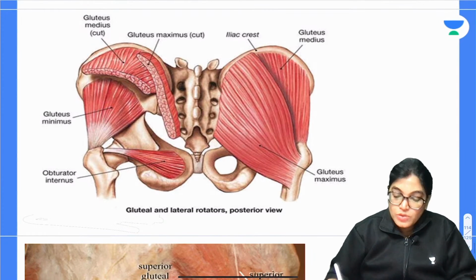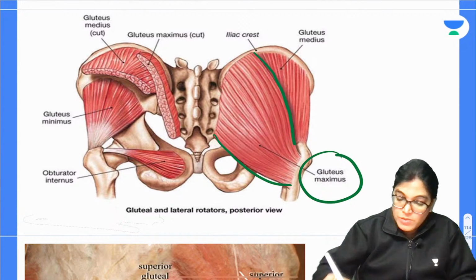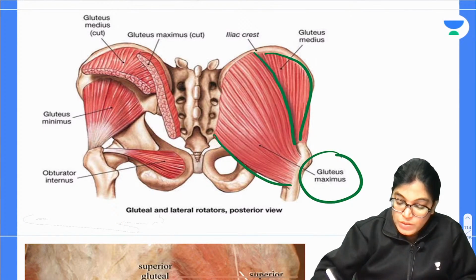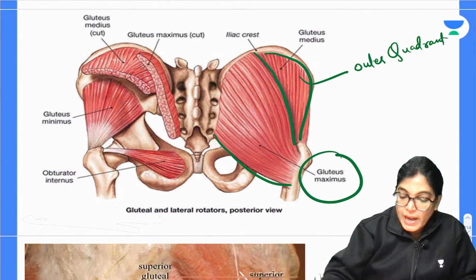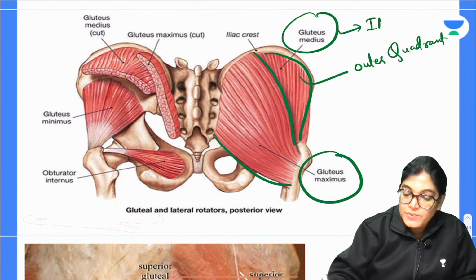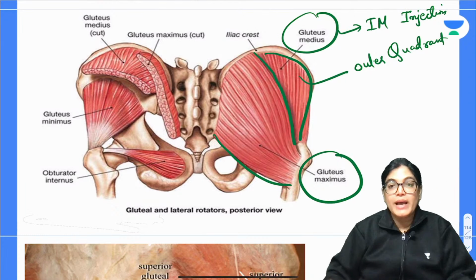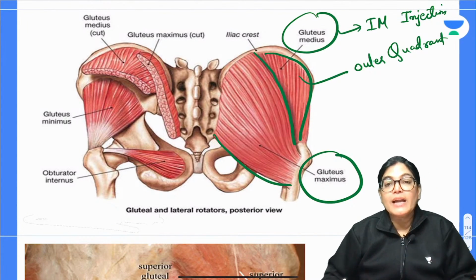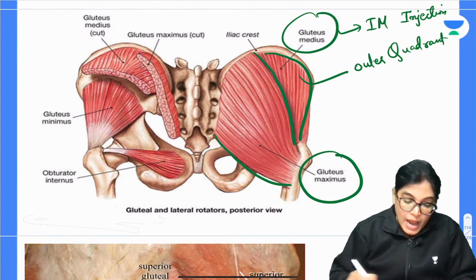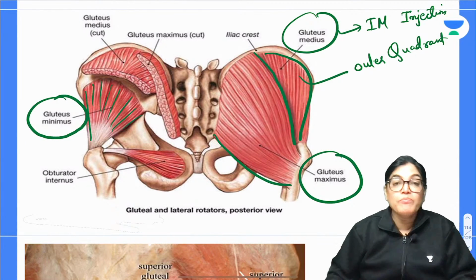See here, this bulky muscle which is overlying the gluteal region is gluteus maximus muscle, but if you see the outer quadrant laterally, this is overlapped by gluteus medius. This is the site which is used for IM injection. It is important that we go for IM injection in the lateral outer aspect of the gluteal region, which means we are inserting the injection in gluteus medius muscle, not maximus. And on the deeper plane, when you cut the gluteus medius, we have gluteus minimus muscle.